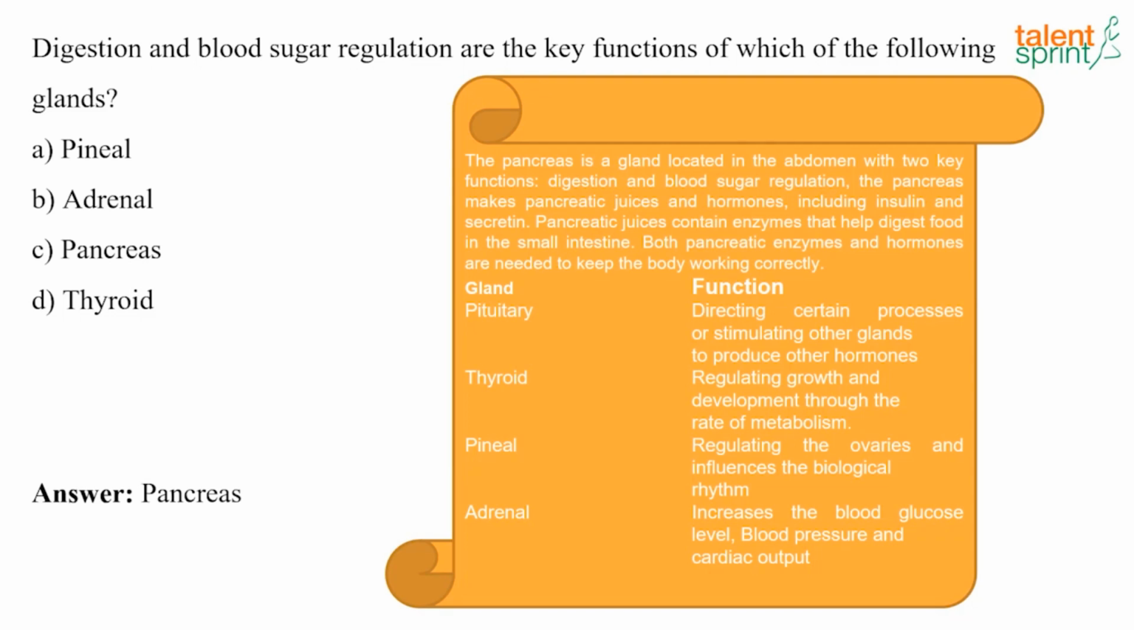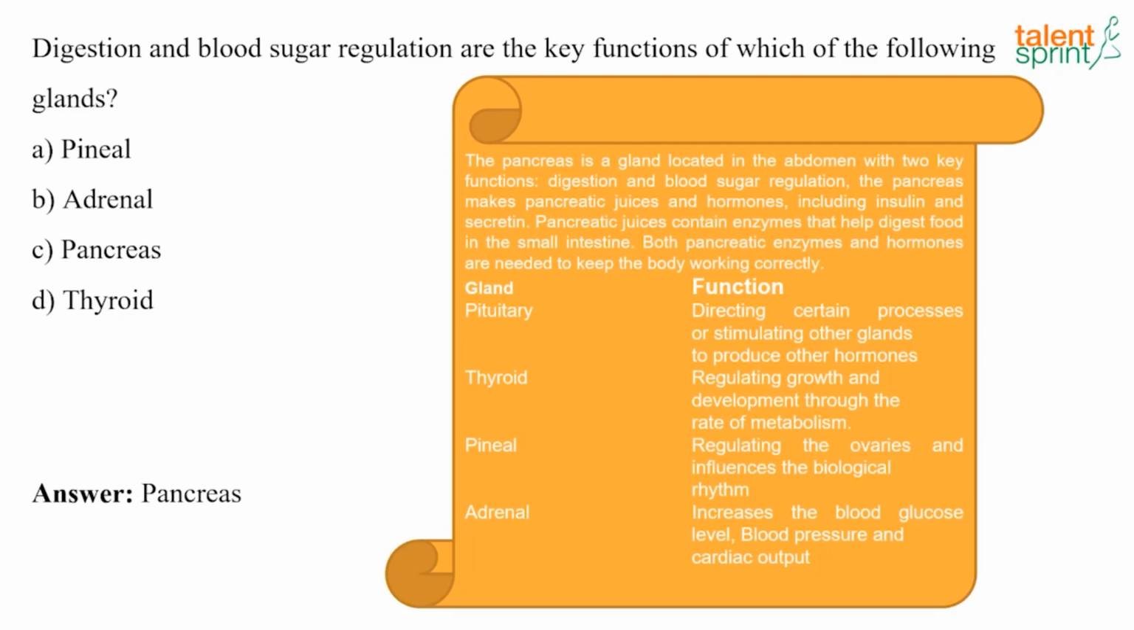And here we have mentioned the other glands and their functions. The pituitary gland directs certain processes and stimulates the other glands to produce other hormones, whereas the thyroid regulates growth and development through the rate of metabolism, and the pineal regulates the ovaries and influences the biological rhythm, whereas the adrenal increases the blood glucose level, blood pressure and cardiac output.